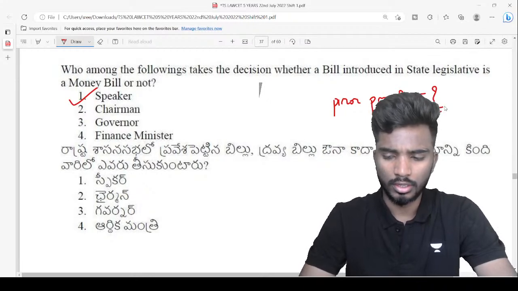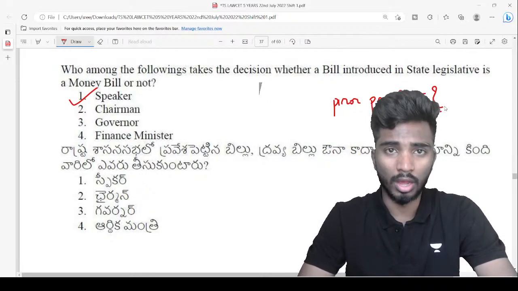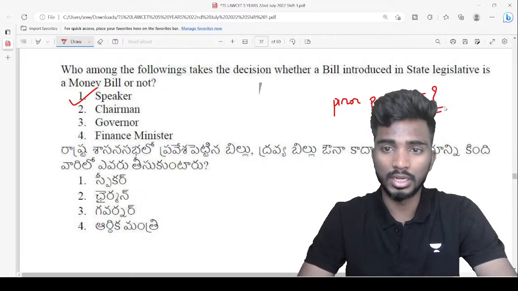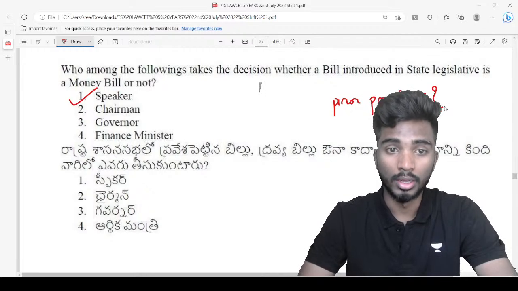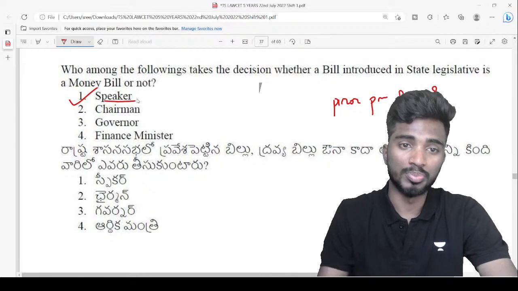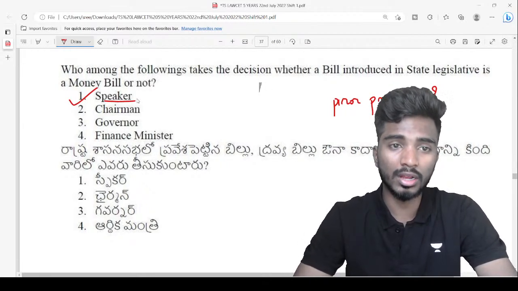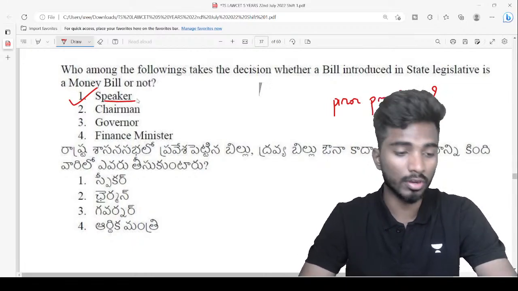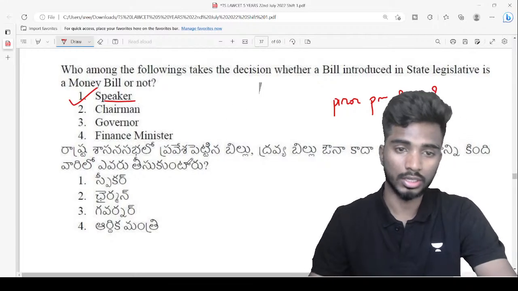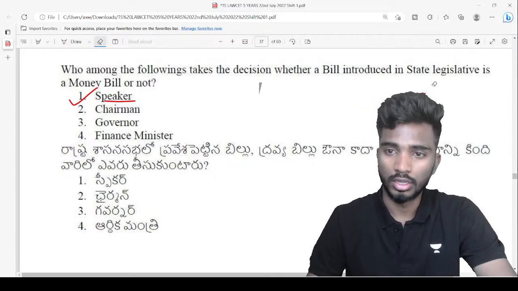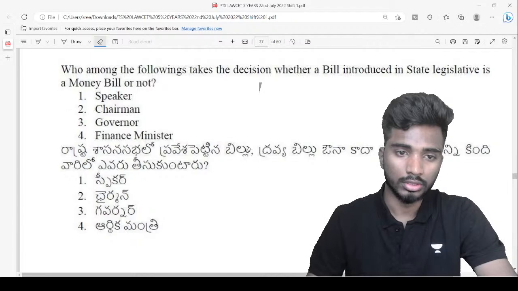If it is in the Lok Sabha, you have to take the permission of president. If it is in the assembly, then it has to be the permission of governor, right? But who will certify whether a bill is money bill or not? That is the speaker, right? Speaker will certify, that is, the speaker decides whether it is a money bill or not. But to introduce it, first you have to get the permission from president or governor, right? That is important. Because sometimes people who don't study will think that it is finance minister, right? So you will be answering that. So just take a note of this.